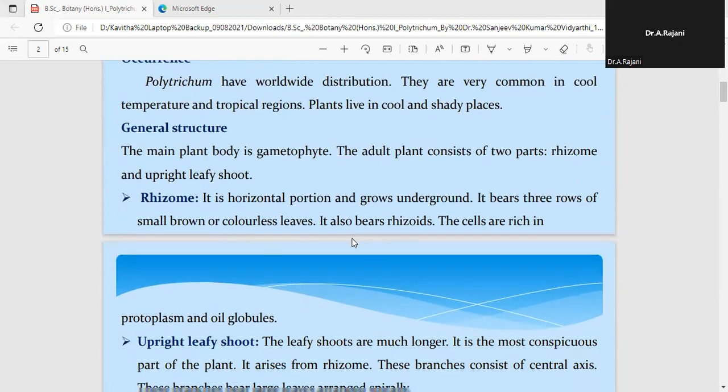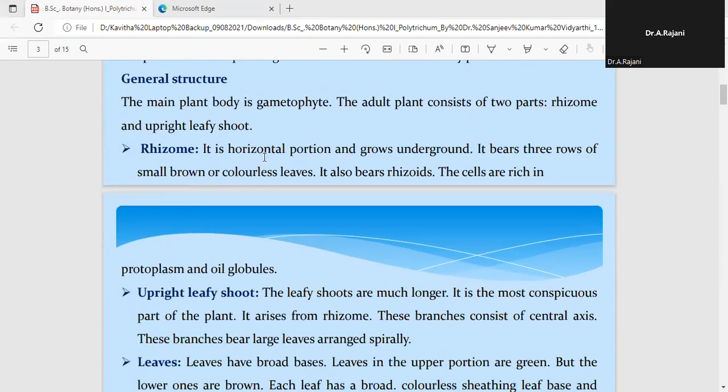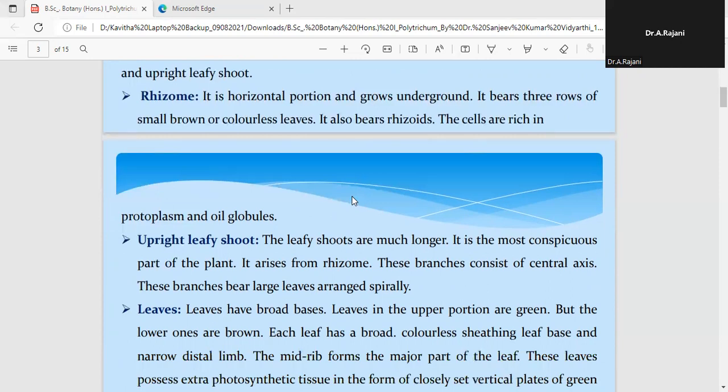Now, the rhizome is the horizontal portion of the plant body which grows underground, beneath the soil surface or any other substratum. It consists of 2 or 3 rows of small brown or colorless leaves, and it also bears rhizoids at the bottom for fixation and absorption. The cells of this rhizome are rich in oil globules.